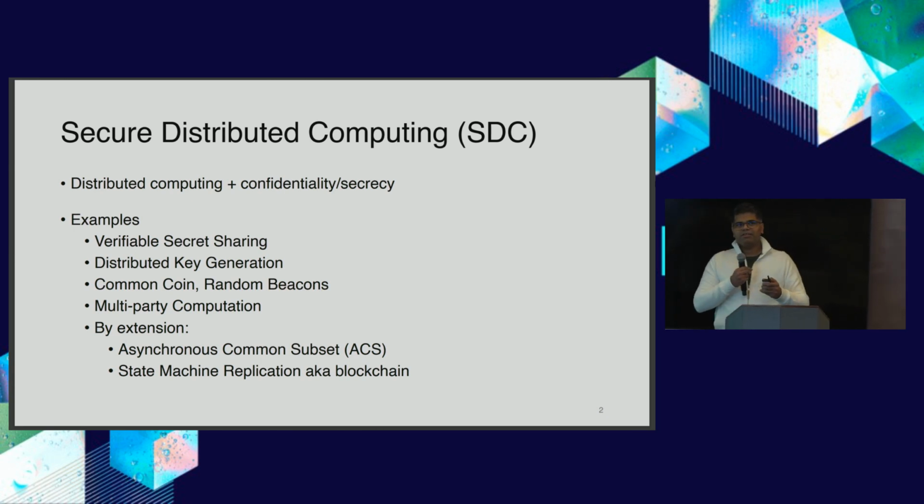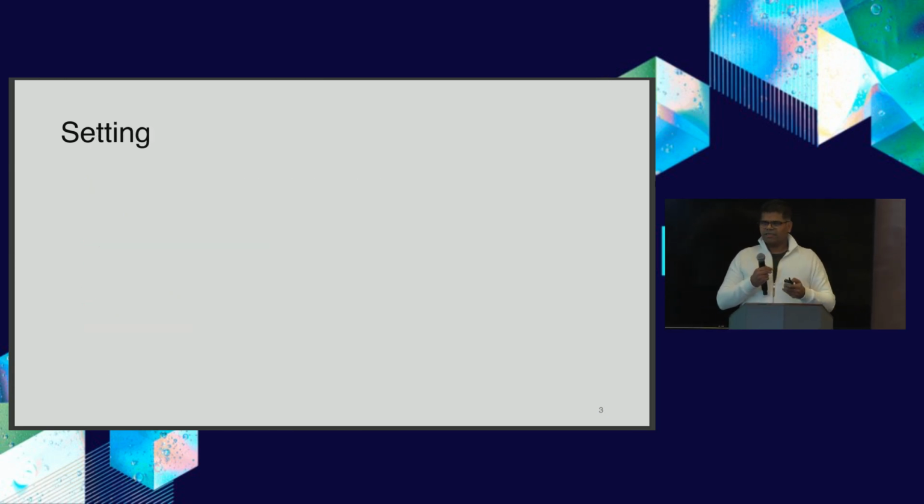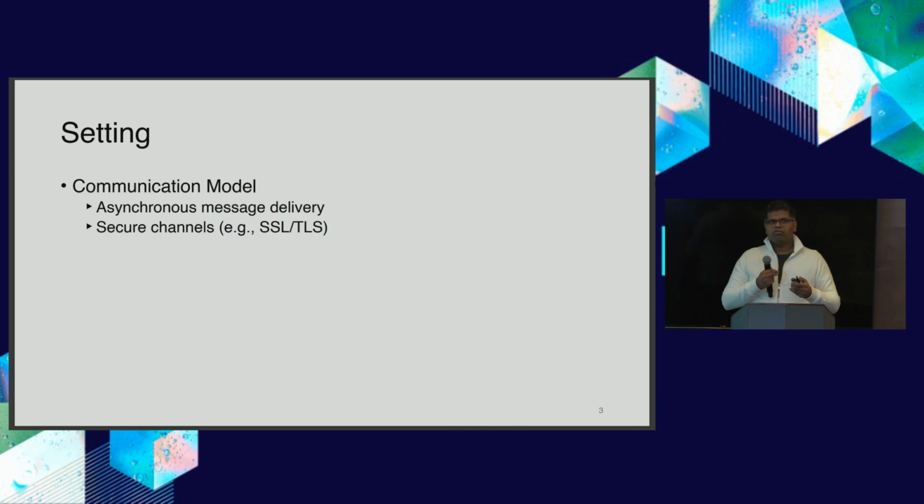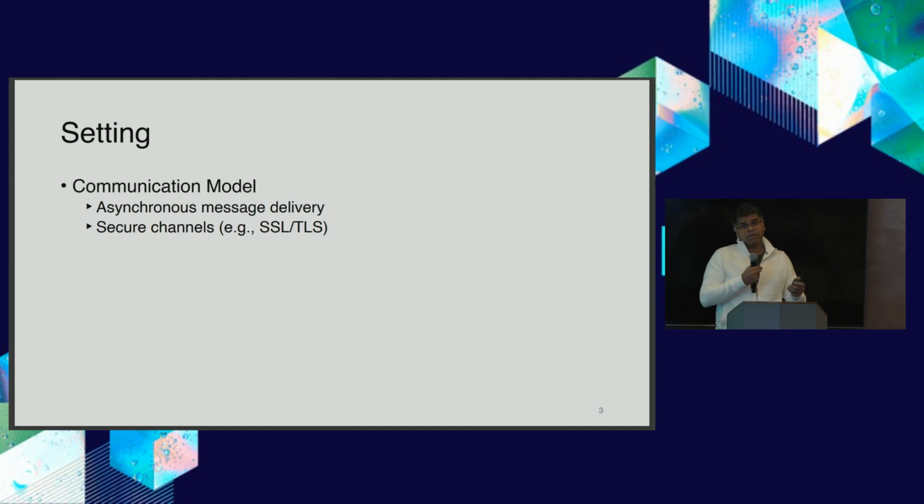So when we consider this, let me first talk about the setting. I'm considering blockchain as my primary example, and that's the reason I'm going to assume that we have no assumption on the networking in general. We work in the worst possible scenario, that is asynchronous message delivery. And we are going to assume that we have secure channels based on SSL and TLS so that the participants there can talk to each other efficiently in a secure and authenticated fashion,